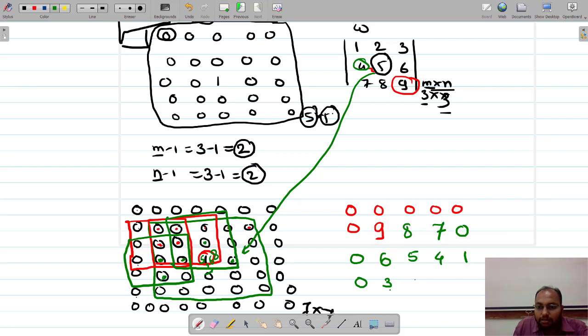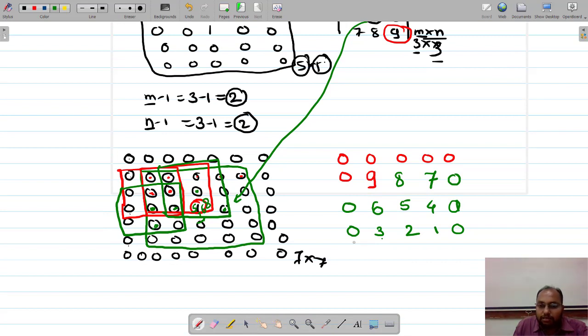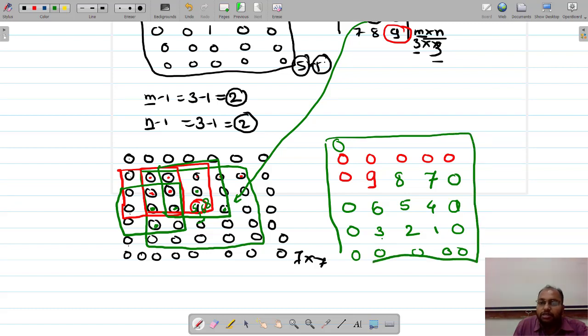Then this is going to become 2, this is going to become 1, sorry, this is 0. Is that fine? And finally you will get zeros like this. So this is nothing but your output image. The rest of the padded zeros will be as they are. You can keep those padded zeros or you can remove them. So this is our new modified image after performing filtering, and this is the correlation type of filtering.